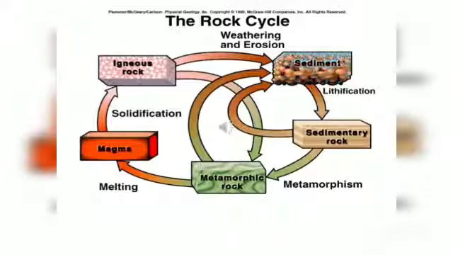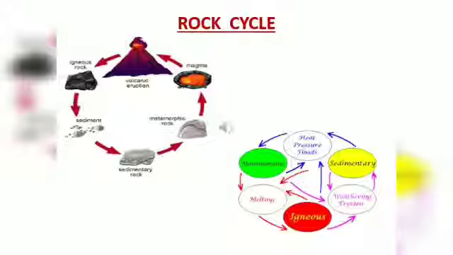Each and every point, each and every word I have explained is also clear in the diagram of rock cycle. All right. This is also the diagram of rock cycle. It shows how the process of rock cycle works. Igneous rocks, through weathering and erosion, are converted into sedimentary rocks.